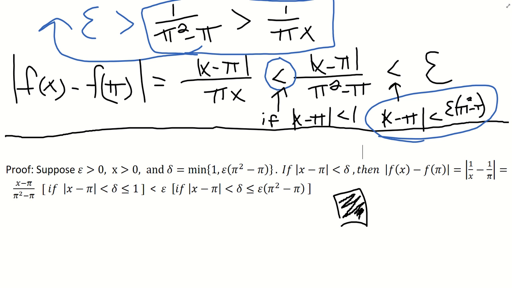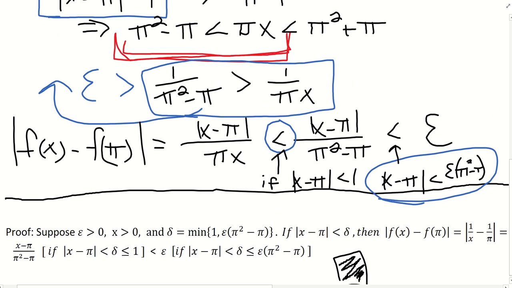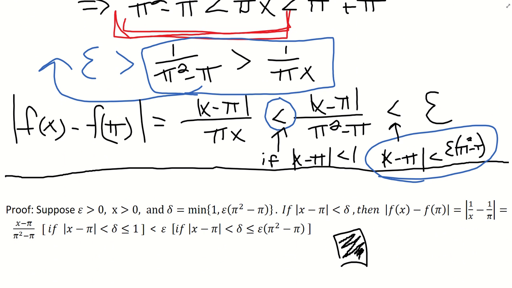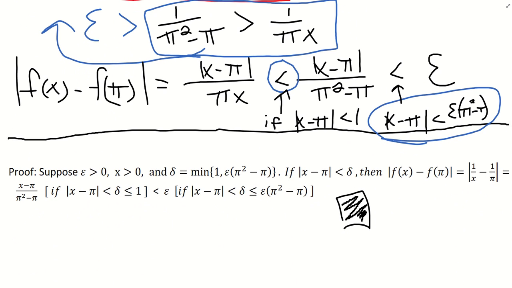Epsilon is greater than 0, epsilon is arbitrary. And again, we're not proving uniform continuity. That's a separate thing, and we'll get into that in a few videos down the road. Since this is continuity at a specific point, you have to state that x is in the domain, and we're doing that at the very beginning by saying x is greater than 0. And now, the two deltas that we just found. We said delta was equal to 1, and then down here, we also said that delta could be epsilon times pi squared minus pi. So you want to state that epsilon is greater than 0, x is greater than 0, and delta is going to be the minimum of 1 or epsilon times pi squared minus pi.